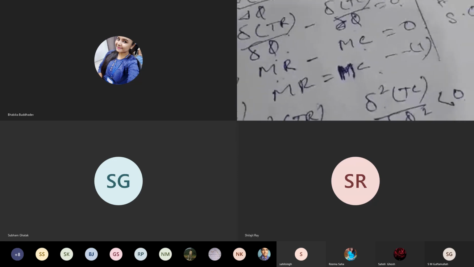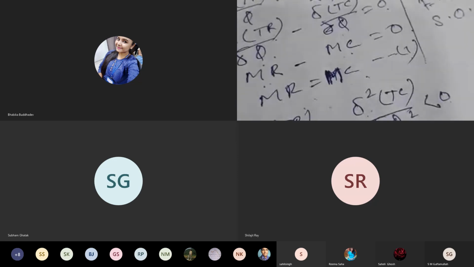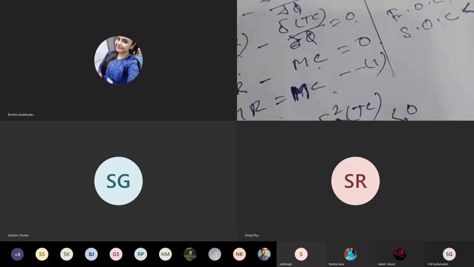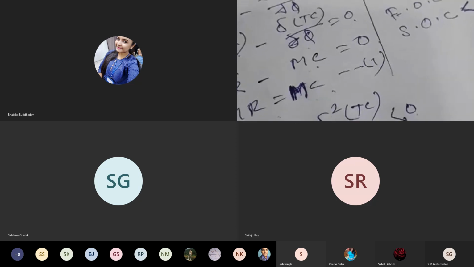And mathematically the second order condition of the same profit function: del 2 TR by del q square minus del 2 TC by del q square. Here you may use the triangle symbol also instead of this delta.